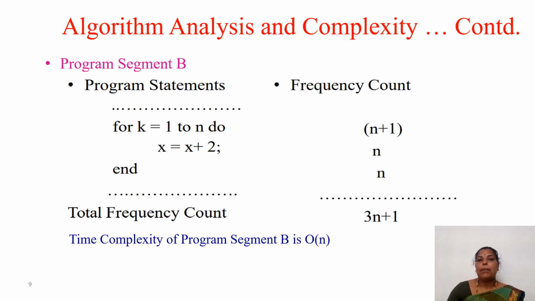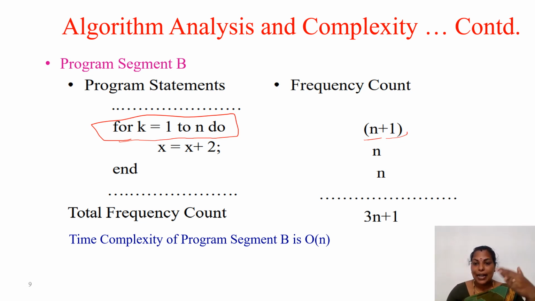For segment B, you may have seen that we have one for loop. This for loop is 1 to n. So anyway, we will be entering inside the for loop n times. After n, we will again check whether the condition is satisfied or not. At that time, we are going to execute once. So here the frequency count is n plus 1. So this for loop is n plus 1.